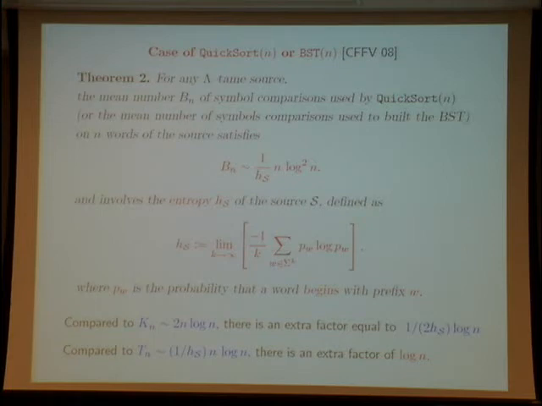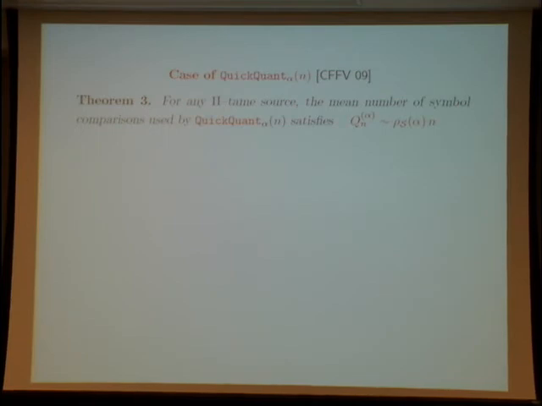Now, if we are interested in quickcount, the mean number of symbol comparisons performed by the algorithm quickcount alpha. I recall that quickcount alpha is quickselect when the rank m is of order alpha n, where n is the number of words.